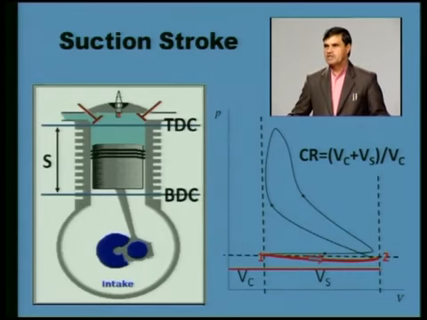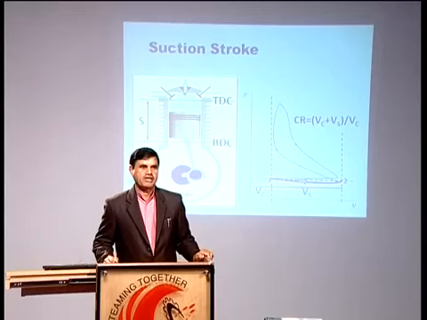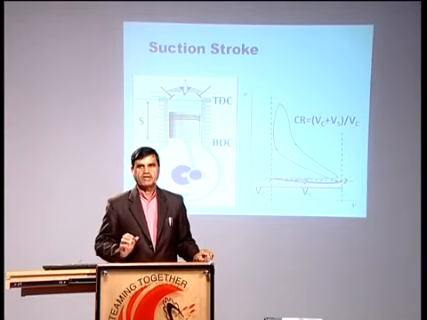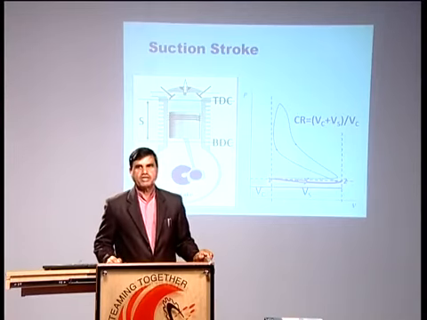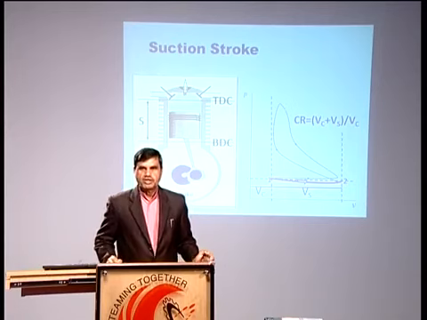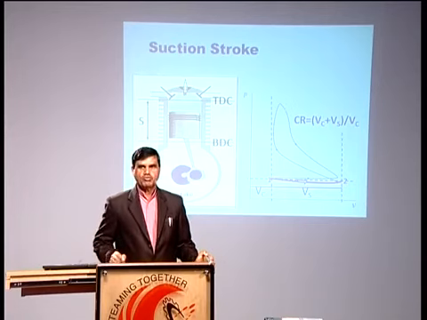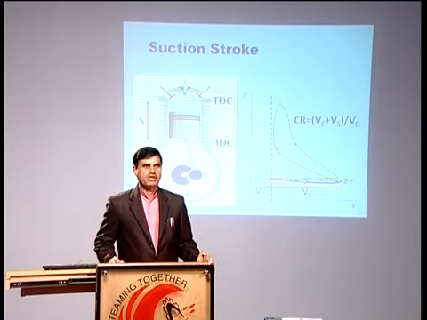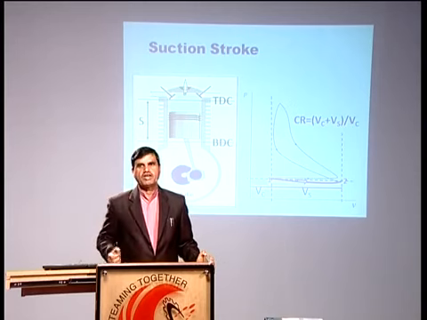When the suction stroke is taking place, when the piston is moving from TDC to BDC, pressure inside the cylinder is lower than atmospheric. It means that when the piston is moving in the downward direction, vacuum will be created inside the cylinder. The rate at which the piston is moving downward, at the same rate air is unable to enter the cylinder. Due to that, vacuum will be created inside the cylinder, and the major reason for the creation of the vacuum is obstruction due to the inlet valve. The inlet valve is not allowing air to move freely into the cylinder.